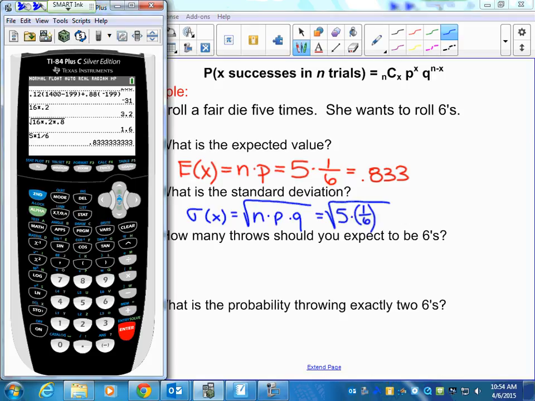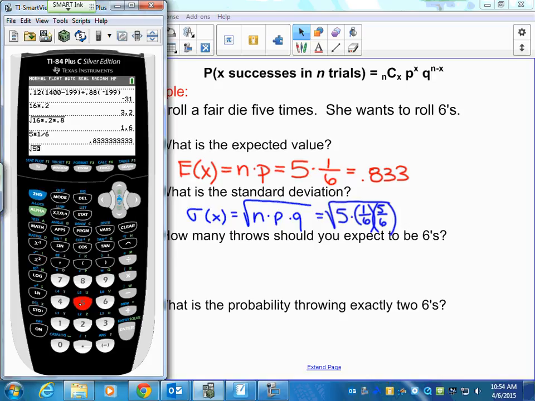1/6 is successful. Do you guys know how to figure out what's not successful? If 1 out of the 6 outcomes is successful, that means 5 out of the 6 is not successful or considered to be a failure. You can still put it into your calculator just like that in fraction form. And you don't have to have parentheses, but you can if you want.